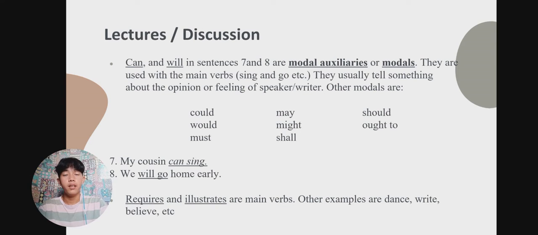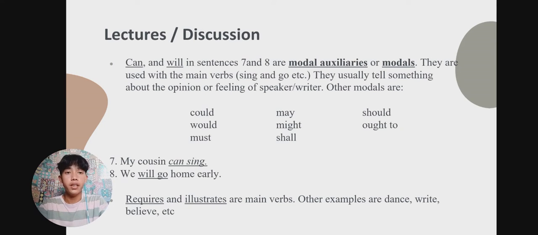In example number 8, we will go home early, will is the modal and go is the main verb. So in short, in writing a modal auxiliary sentence, the first thing we write is the modal before the main verb.